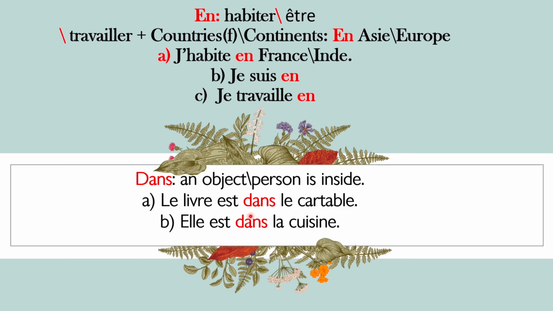Again, "dans" is to be used with a person where we are showing the location of that person who is inside, like elle est dans la cuisine. She is in the kitchen. So here we are showing her location. If we use "en" in these sentences, it will be grammatically incorrect.